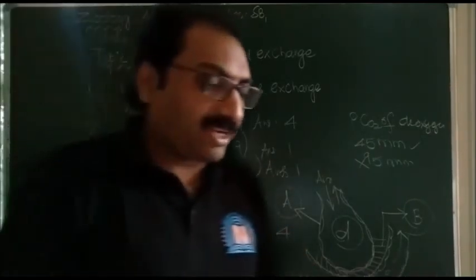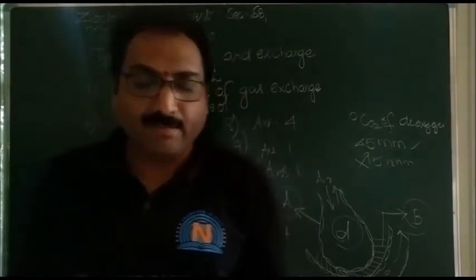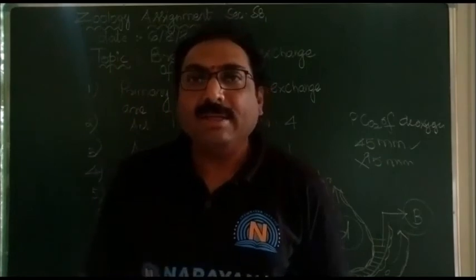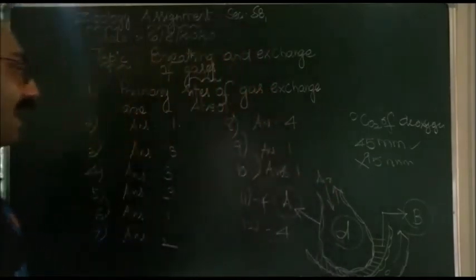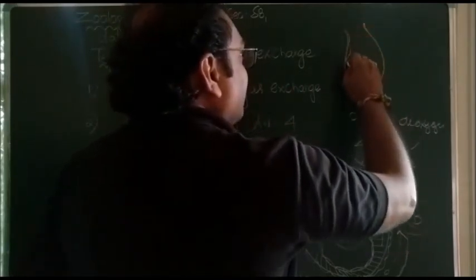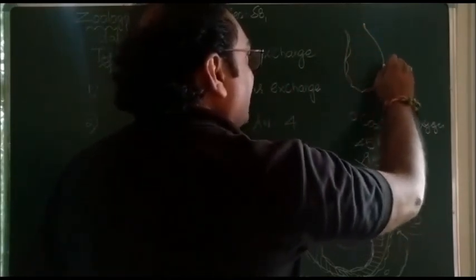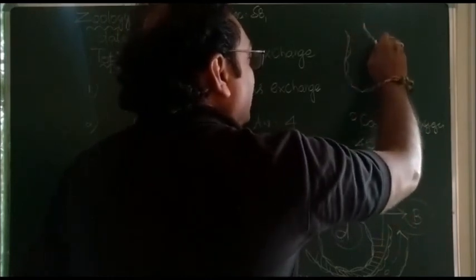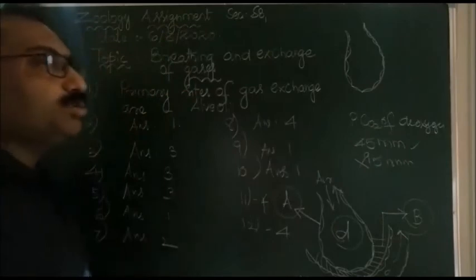Next, surfactant lecithin is secreted by. So let us imagine this is the alveoli. The alveoli is formed by simple squamous epithelial cells. We have 2 kinds of such alveolar epithelial cells, type 1 and type 2 cells.